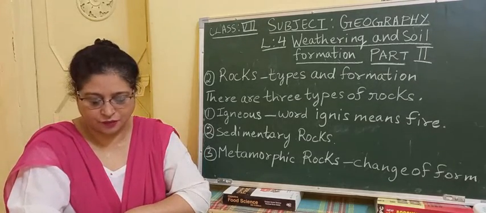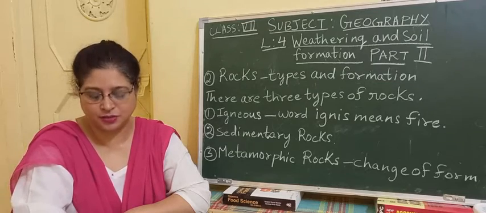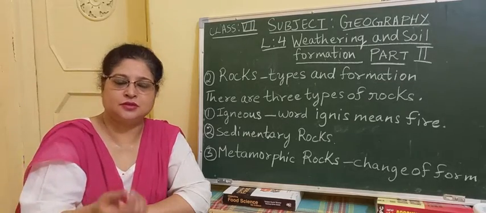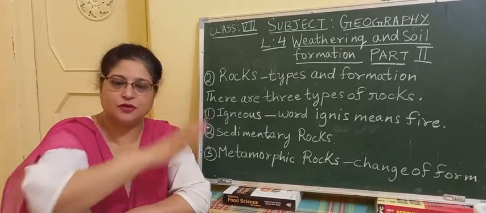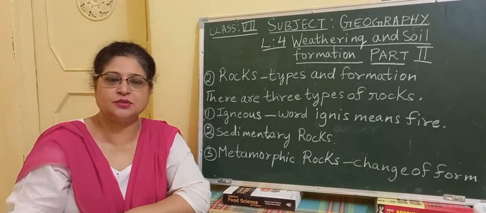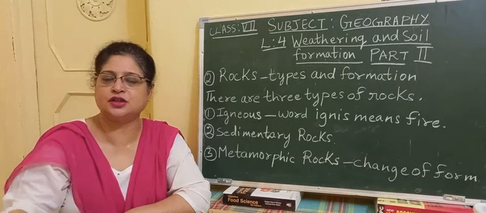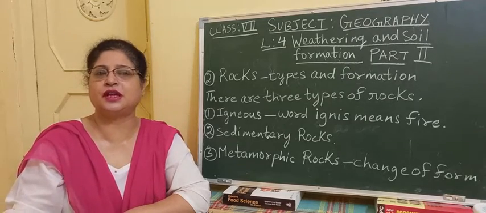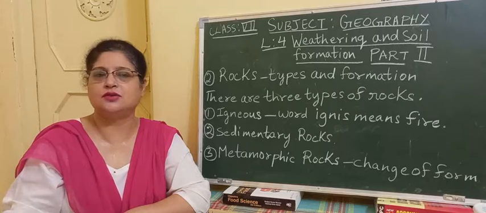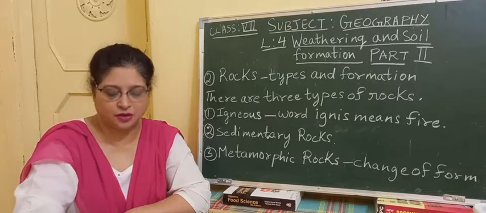Sedimentary rocks are formed from sediments accumulated over a long period in seas, lakes, rivers and glaciers. The small particles break down from the larger rocks and flow down the rivers from the mountains, and on the river beds they settle down, depositing and accumulating in a particular area. This process goes on for a long period of time. It is not a day or two, but thousands of years for sedimentary rocks to form.